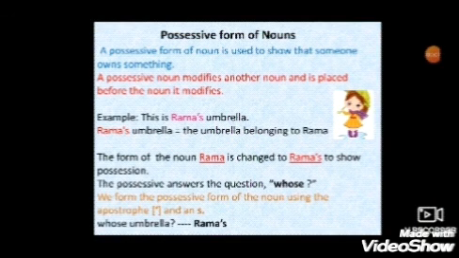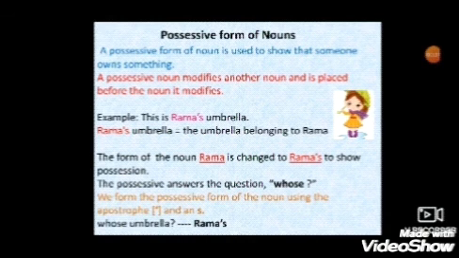Students, before we start the possessive forms of nouns, you have to remember that you have to solve exercises based on the rules of singular and plural. So check the school app and solve the exercise in your notebook. In a further video, we'll discuss the solution of those exercises. Now, the next part is the possessive form of nouns.